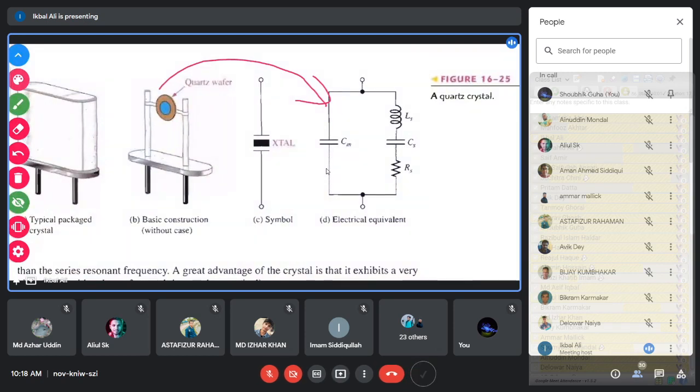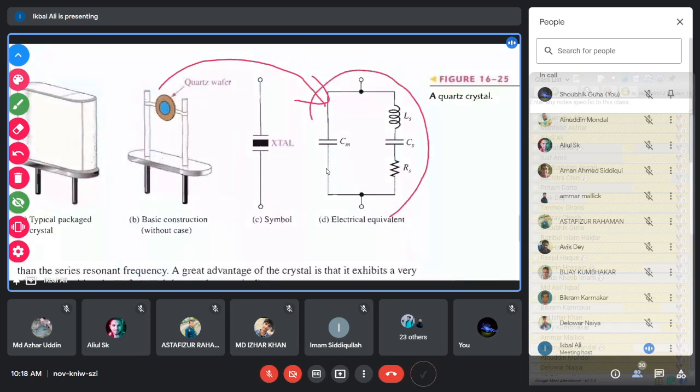So the crystal as a circuit element means the crystal is connected to the circuit, and this circuit actually functions. Within the crystal you have this equivalent circuit, which works as the crystal. When the crystal performs, this circuit actually works.